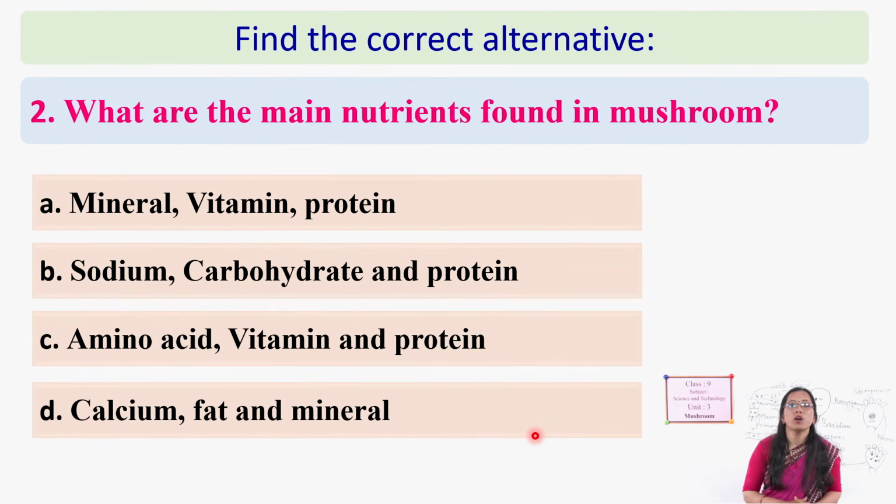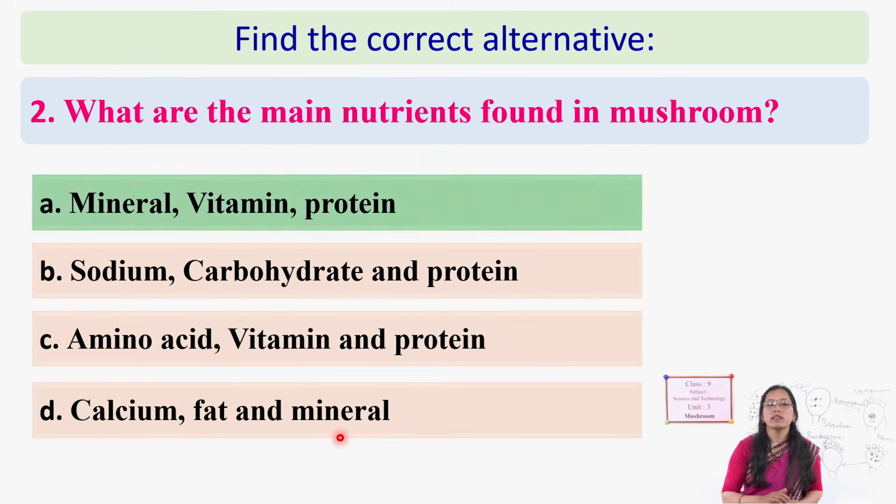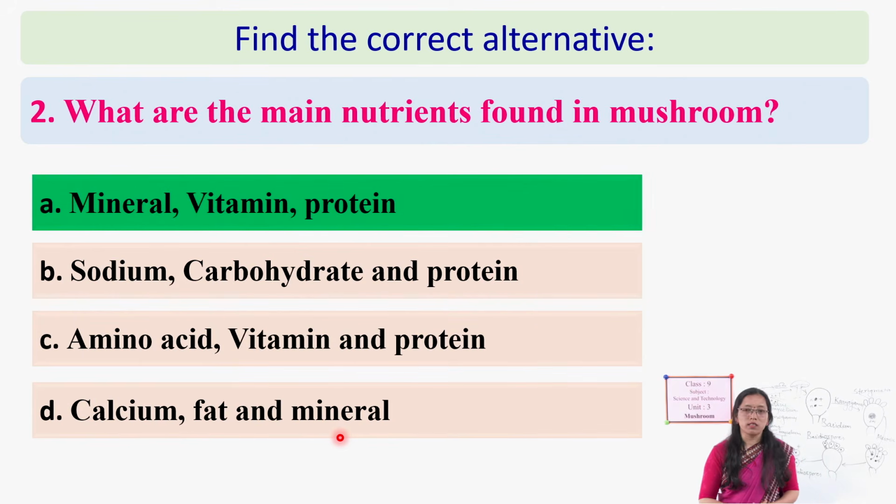Next one is, what are the main nutrients found in mushroom? Mineral, vitamin, protein, sodium, carbohydrate, protein. Another one is amino acid, vitamin, protein, calcium, fat and mineral. Which one is the correct one? Okay, very good. Mineral, vitamin, protein.